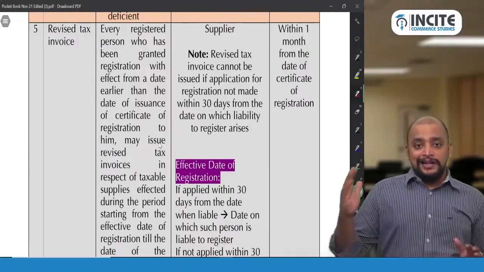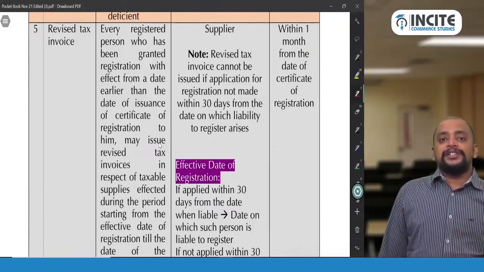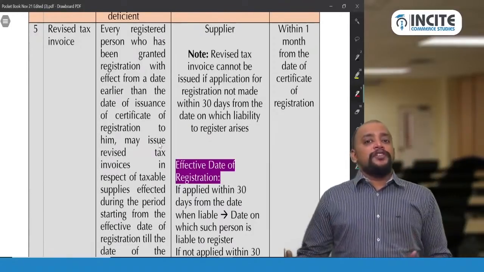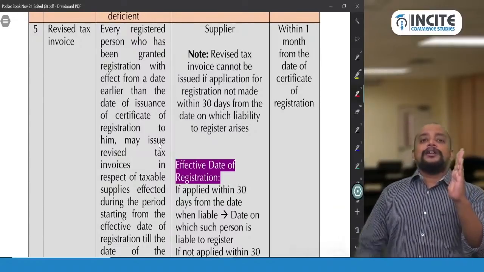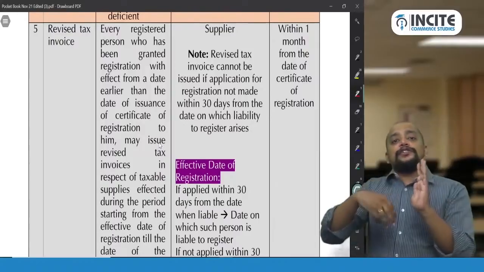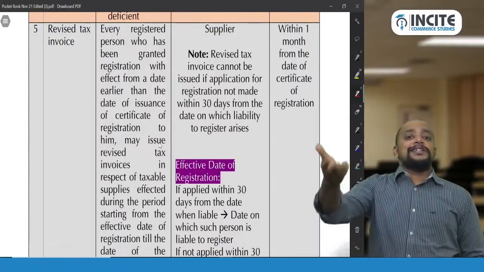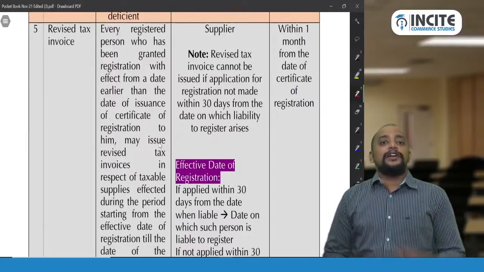to get registered till the date you get certificate of registration. So when a person is liable to get registered, immediately they will not apply for registration and immediately registration will not be granted. From the date they are liable to get registered till the date they get registration certificate, they are required to pay GST on their outward supplies, but they cannot recover the GST as and when supply takes place, because till registration certificate they get, they will not get the tax invoice.